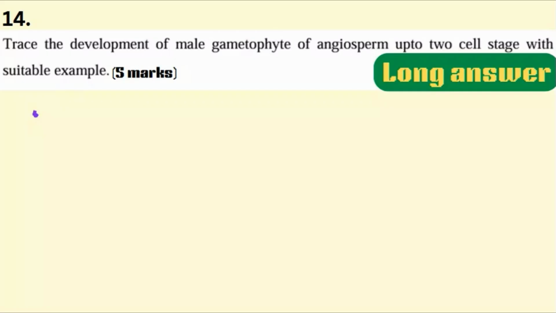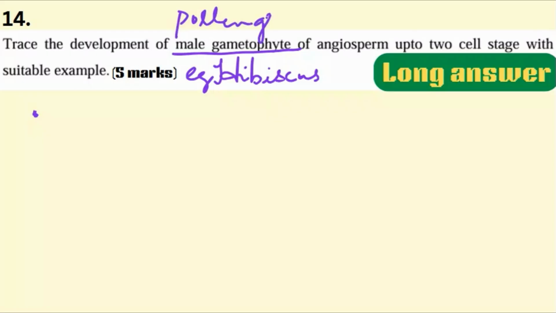Now this is a long answer type question. Trace the development of male gametophyte of angiosperm up to 2-cell stage with suitable example. Can give some example of pollen grain producing flower, hibiscus. Now what's the meaning of male gametophyte? It means pollen grains. And this question carries 5 marks.